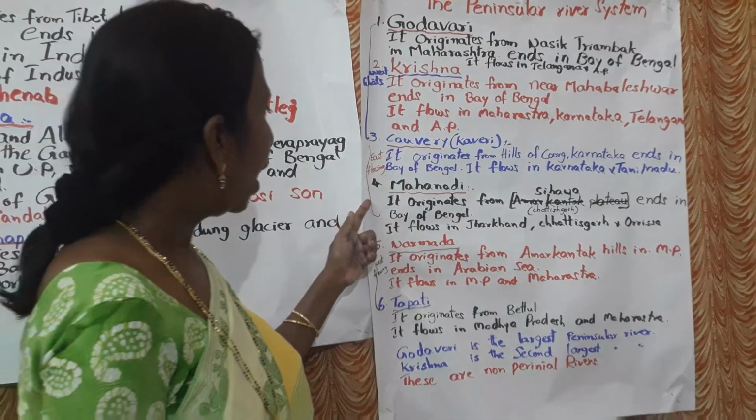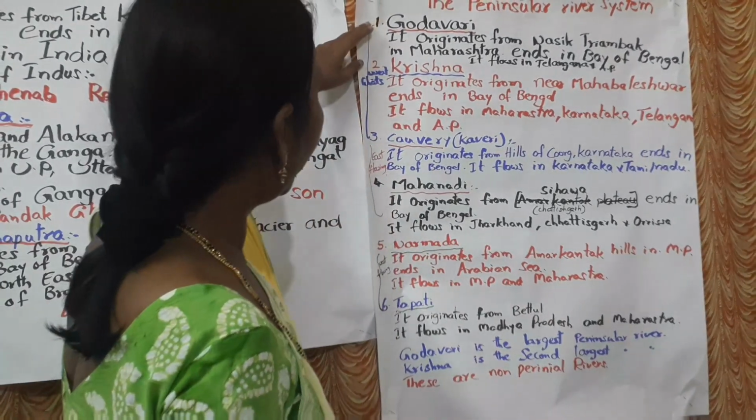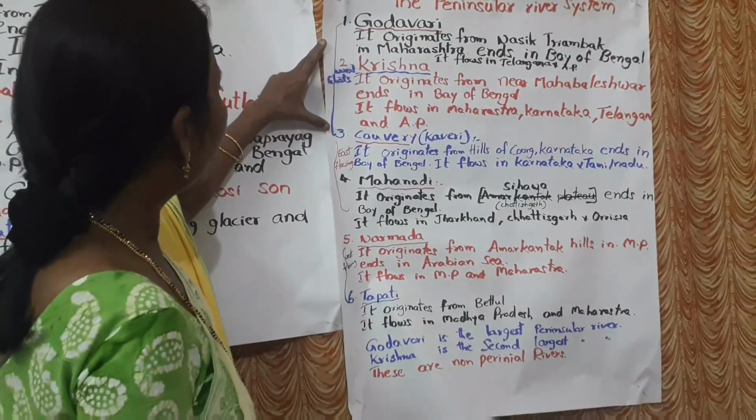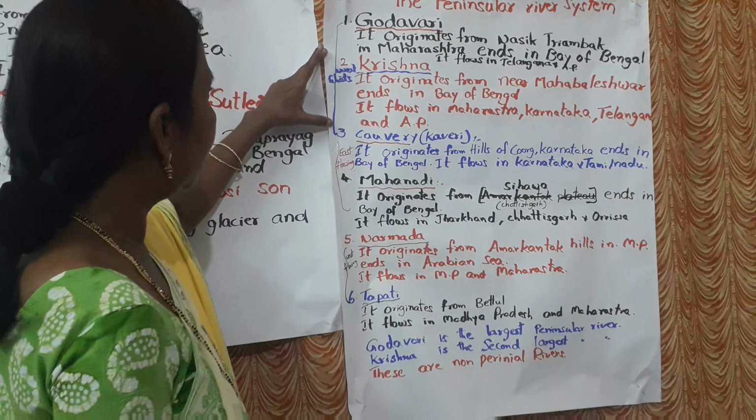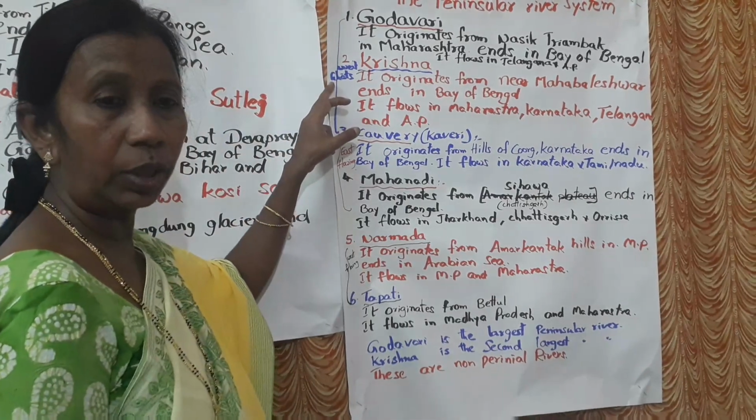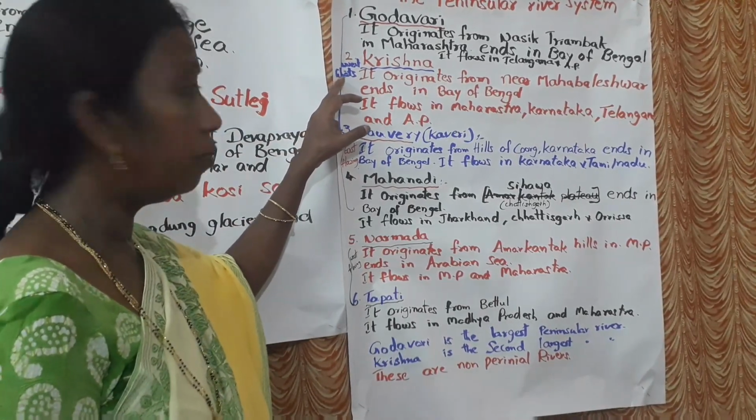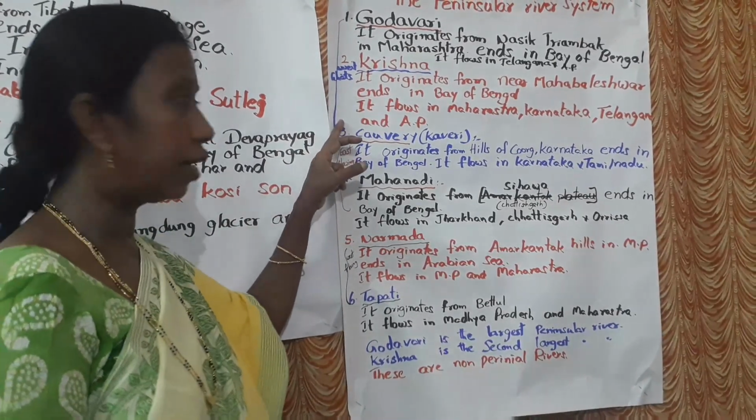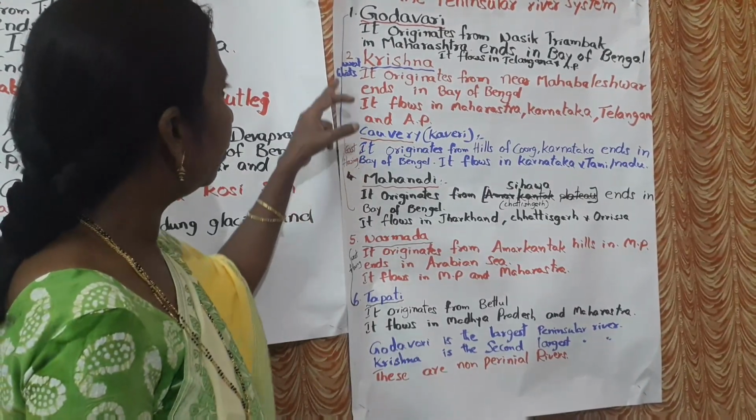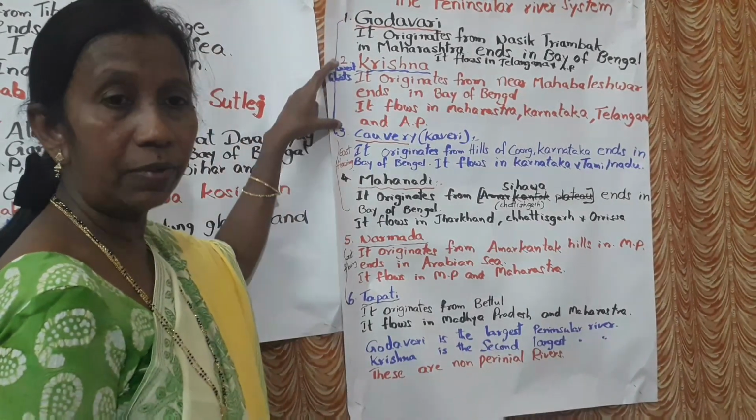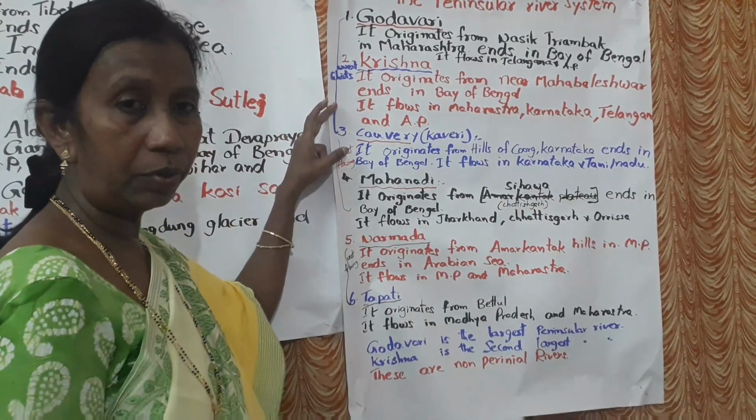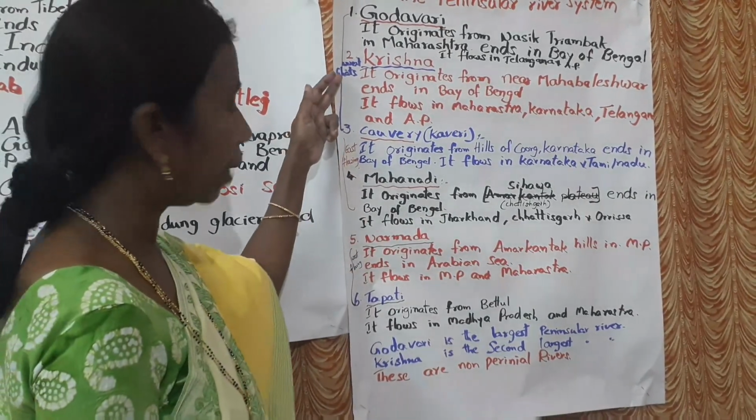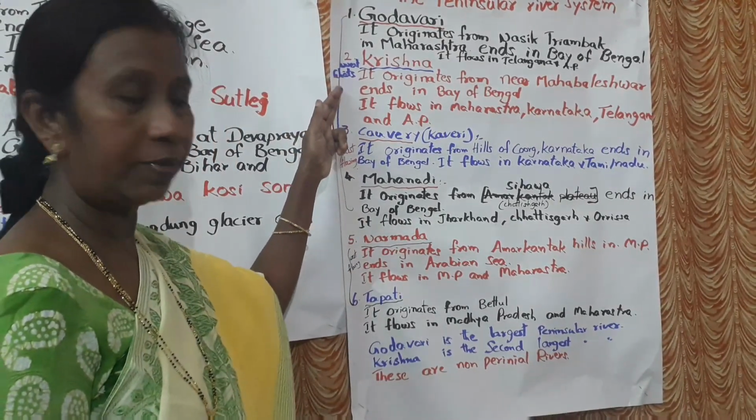This is Kaveri. And these three, Godavari, Krishna, Kaveri, actually their birthplace is the Western Ghats. They are starting from the Western Ghats. Maybe places are different, areas are different, but these three are starting from the Western Ghats. Do you know? We have Eastern Ghats and Western Ghats.